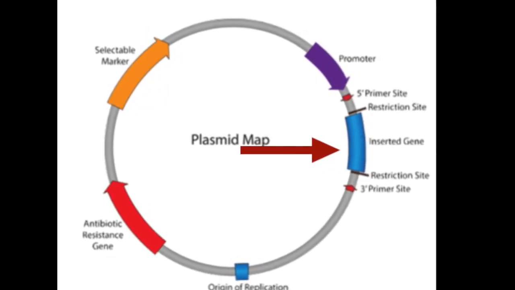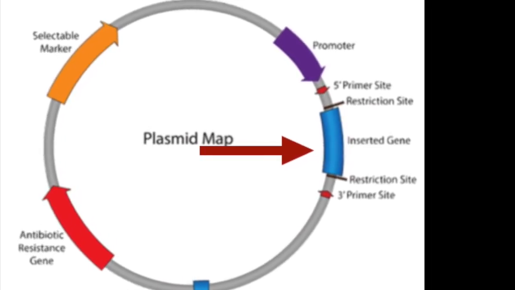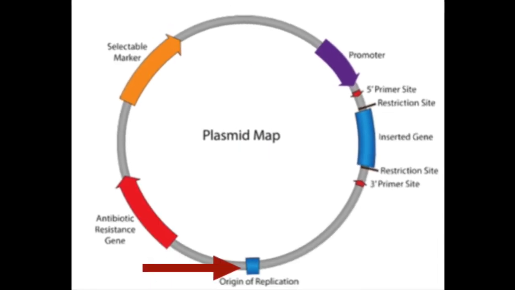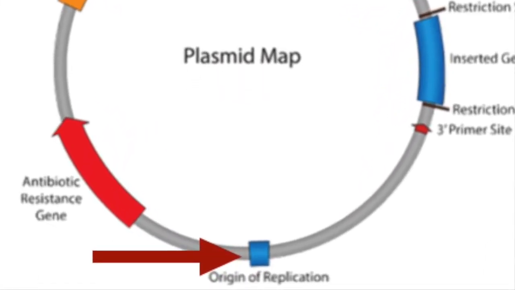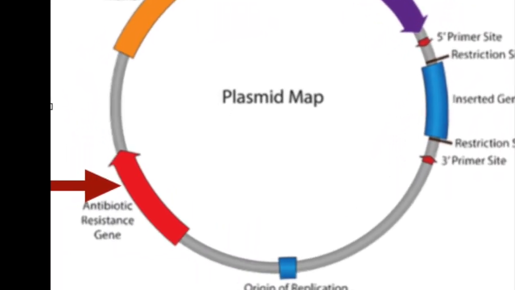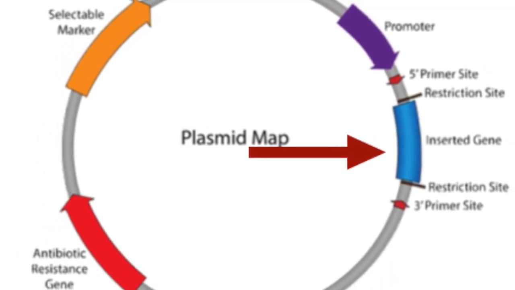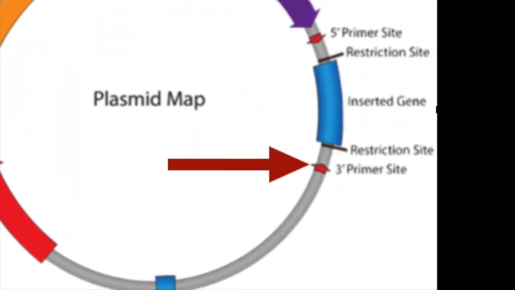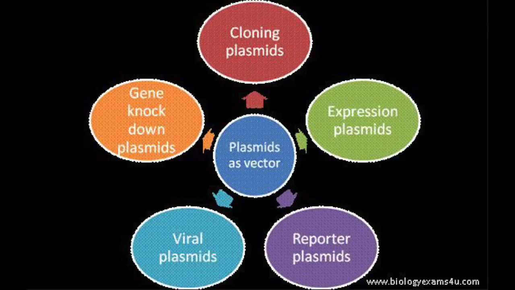Vector elements. These elements allow for the propagation of the plasmid within bacteria. The restriction enzyme site allows for the cloning of a fragment of DNA to be substituted into the plasmid. Origin of replication. Antibiotic-resistance gene. Multiple cloning site, insert, promoter region, selective marker, and primer binding site. Types of plasmid: cloning plasmid, expression plasmid, gene knockdown plasmid, reporter plasmid, and viral plasmid.